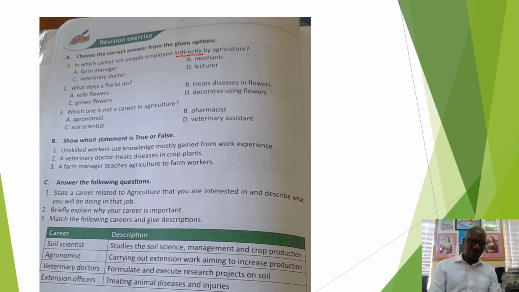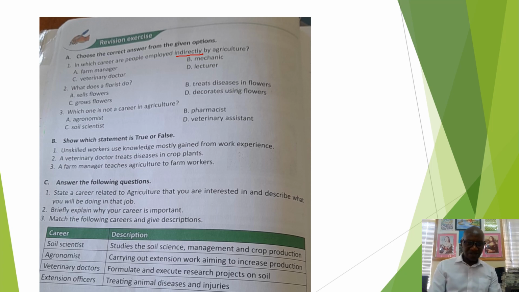Now let's go to the next part that requires you to show which statement is true or false. The first one says, unskilled workers use knowledge mostly gained from experience.